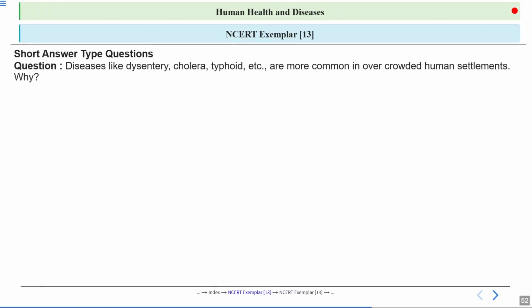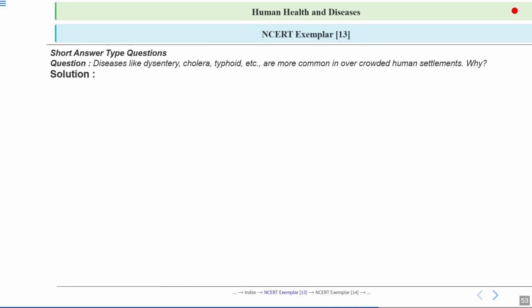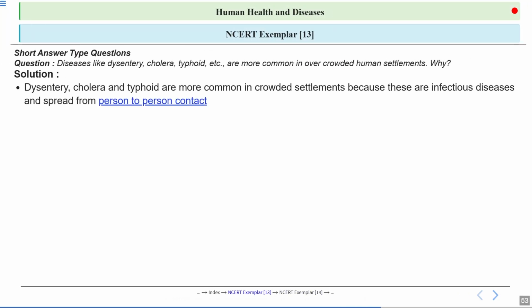Next question, diseases like dysentery, cholera, typhoid are most common in overcrowded human settlements. Why? So let's have a look at the answer. So you can see here dysentery, cholera, and typhoid, they are most common in crowded settlements because they are infectious disease and spread from person to person.